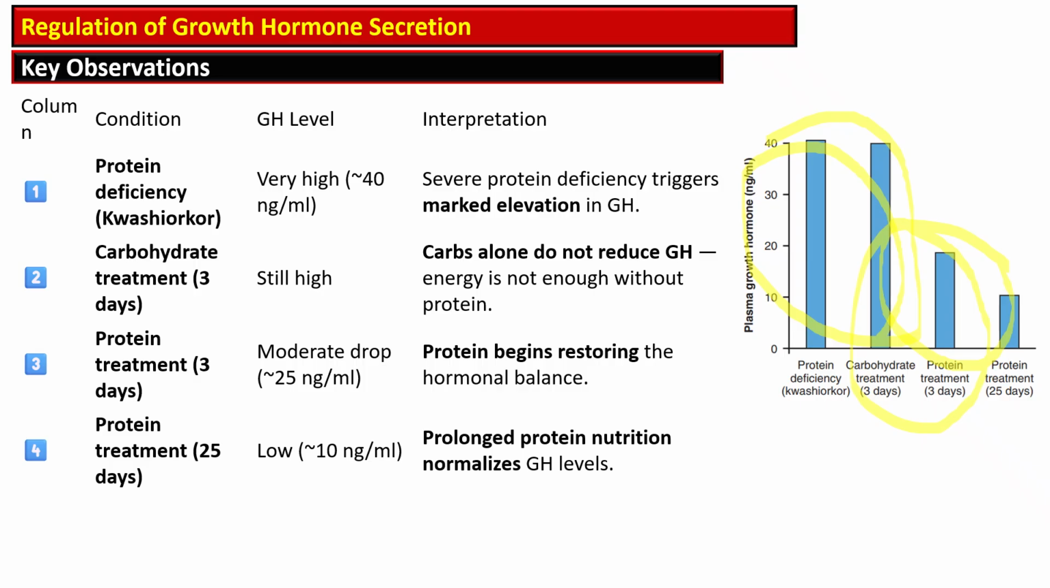The growth hormone acts as a compensatory response to protein shortage, attempting to support growth and metabolism. So, clinically, the effective treatment of kwashiorkor or similar condition must include adequate protein, not just energy or carbohydrate, to fully restore the metabolic balance and reduce the elevated growth hormone concentration.